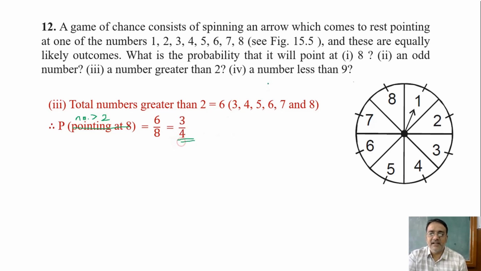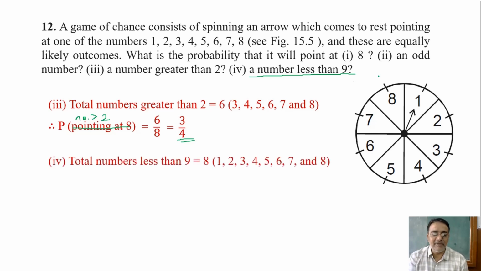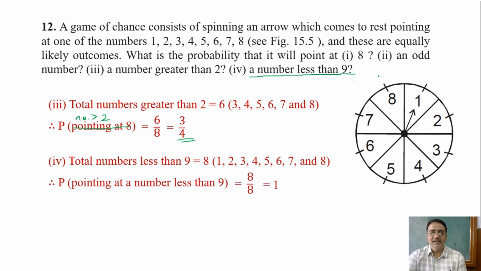Right. And the last is number less than 9. How many numbers are less than 9? All 8 numbers. So this is an example of sure event. So the probability is 8 by 8, that is equals to 1. Right. So any doubt in this question? No, sir. We'll move towards the next question.